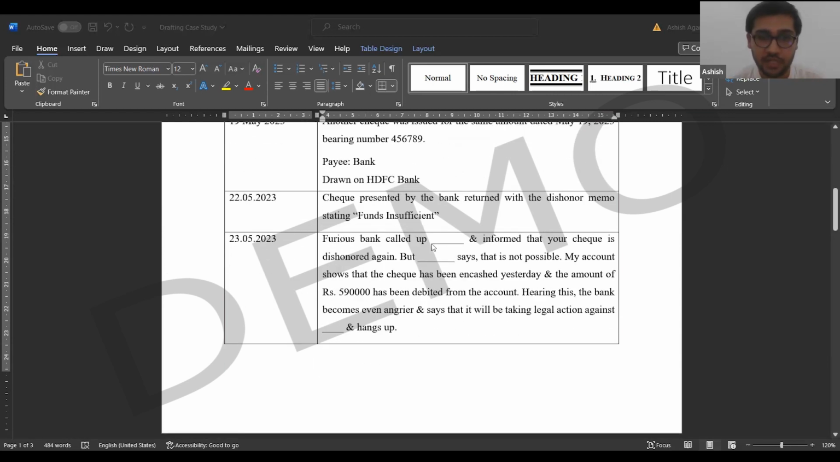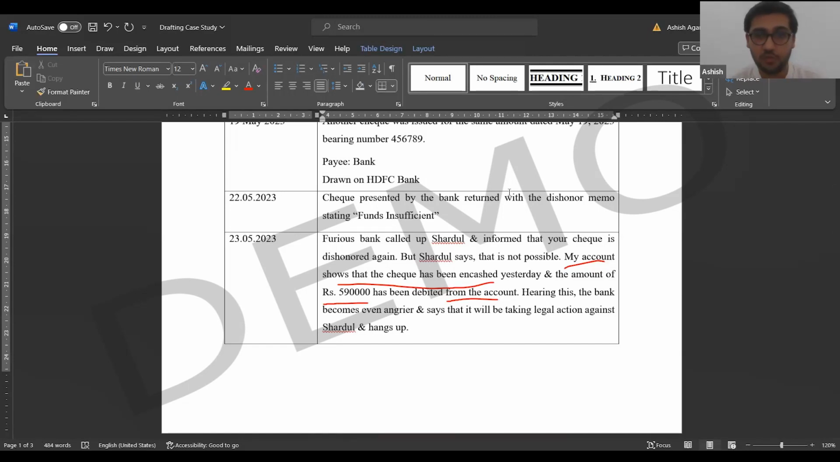The bank is furious. They are very angry, so they called up Shardul again and informed him that his check has bounced, but he said that is not possible. Now, this part is really very important for you. He said that is not possible because my account has been already debited. You have already encashed the amount and rupees 5,90,000 has been debited from the account. Hearing this, the bank decides that the bank will take legal action, and that is what they inform Shardul. They inform that the bank will take legal action against you and they hang up.